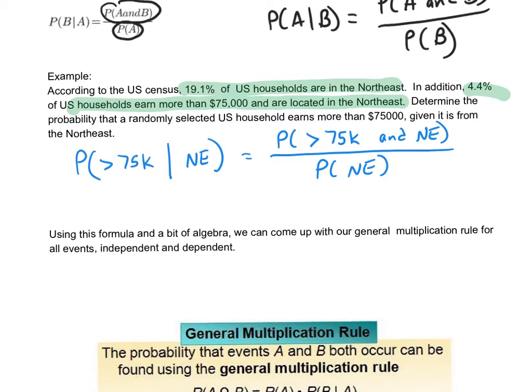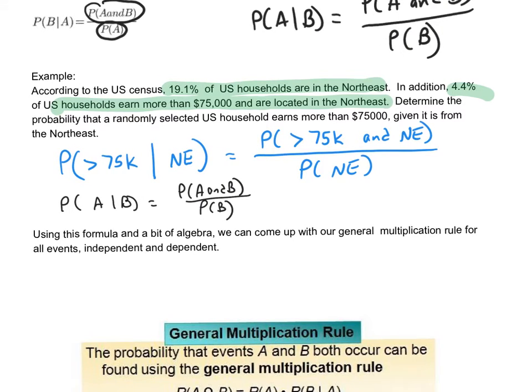And that's just using our whole probability that A given B is the probability of A and B divided by the probability of B. So if I look at these percentages, the probability that they earn more than $75,000 and are in the Northeast is 0.044, and the probability they're in the Northeast is 0.191. So if I calculate this, this will turn out to be 0.23-ish. So there's a 23% chance that if you are from New England, you make $75,000 or more, but that is a given condition.